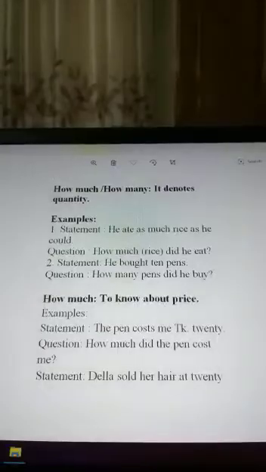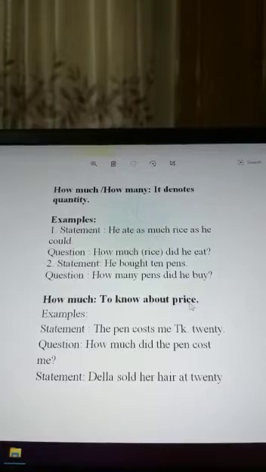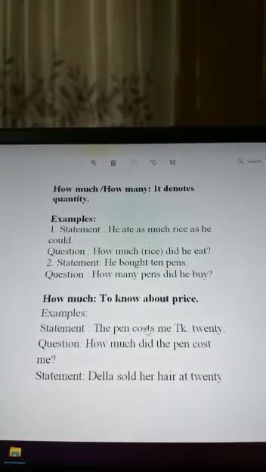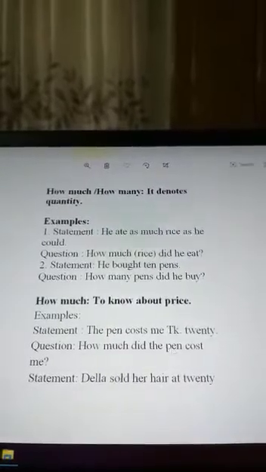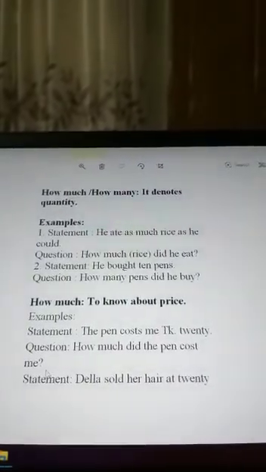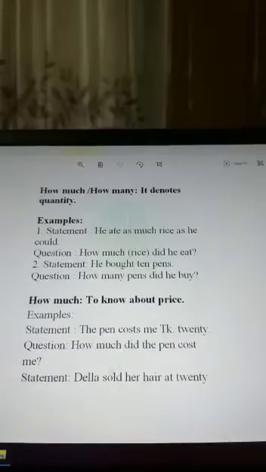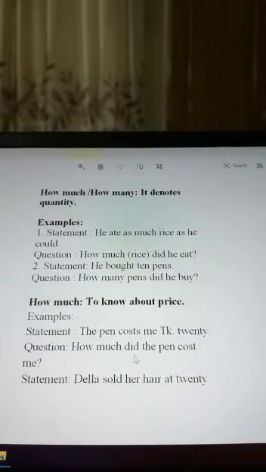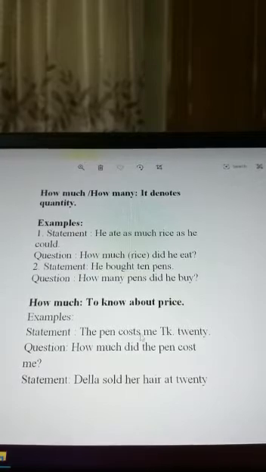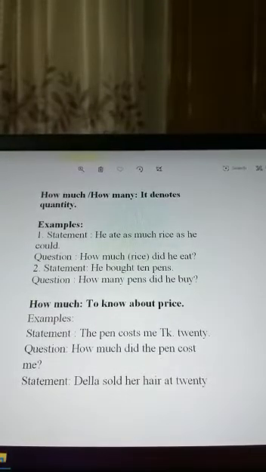Okay, then how much? Here, how much is used to know about price. The pen costs me taka 20. Question: how much did the pen cost me? Here we can see that how much did. Here also maybe it's a little bit of a mistake. Pen cost, it will not be costs, it will be cost. That's why I can't explain this now.